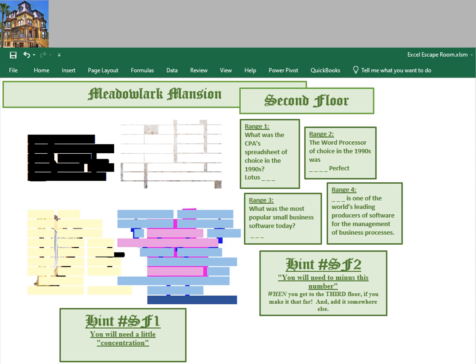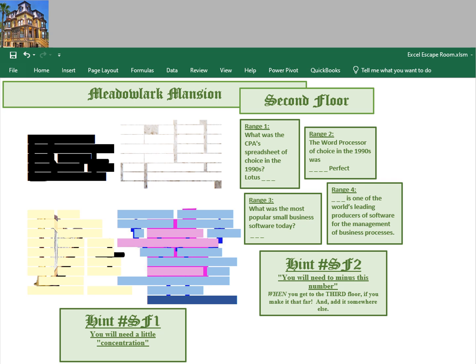What we have over here is basically a lot of cells that are covered up. The hint says a little concentration. So this is a take on the old concentration game where you had a little puzzle within a puzzle. First we have to look at this and figure out what's going on. So what we have is a range 1. If we think about it, what is range 1? It's probably over here.